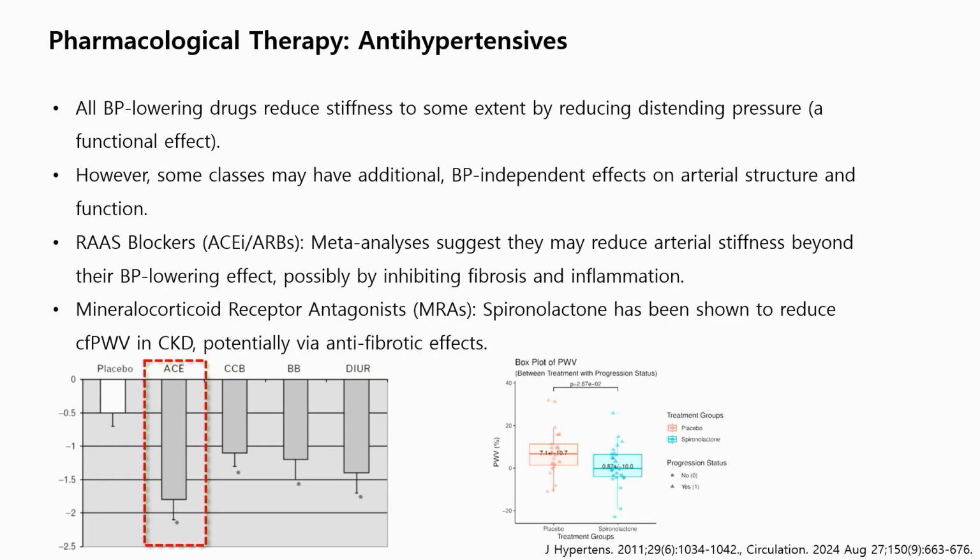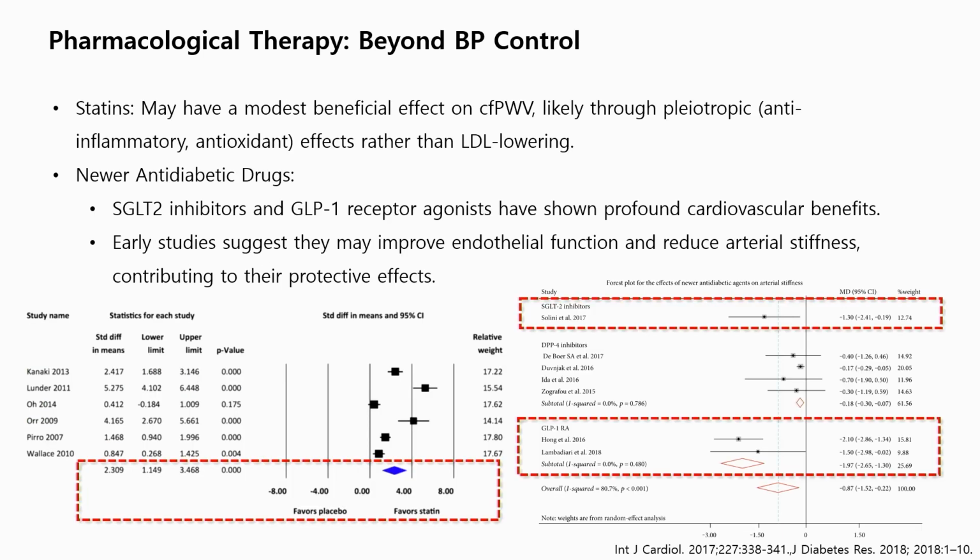And while all antihypertensives lower the stiffness functionally, among them, RAS inhibitors may reduce fibrosis and extracellular matrix accumulation, and MRAs have shown benefit in chronic kidney disease. And statins also may act through anti-inflammatory mechanisms, and SGLT2 inhibitors and GLP-1 agonists may reduce stiffness, improving cardiovascular outcomes.